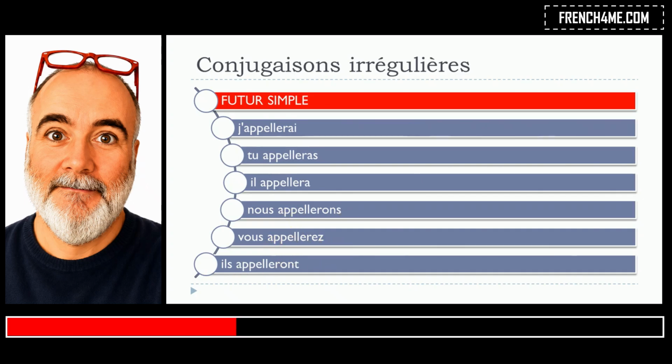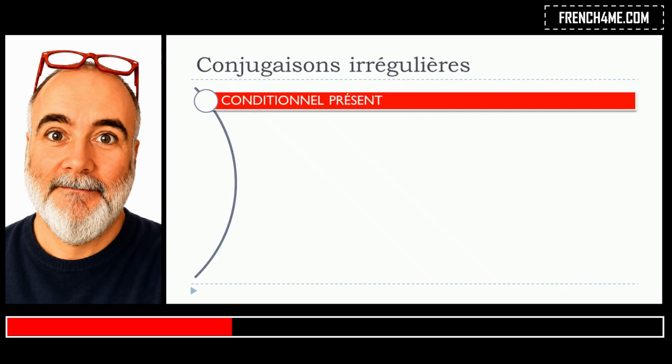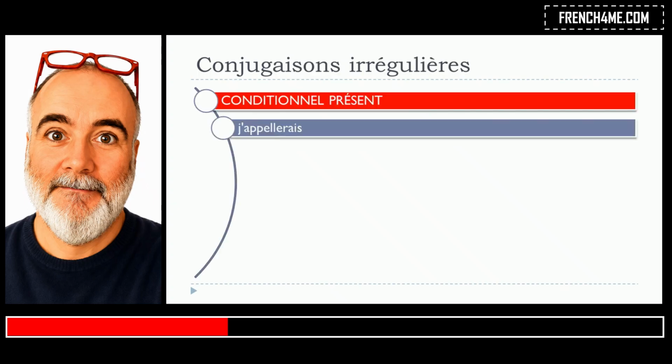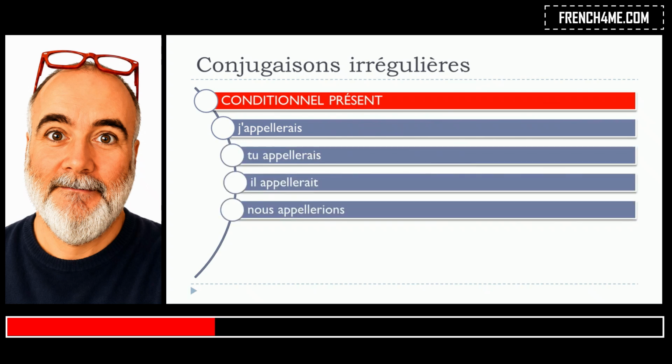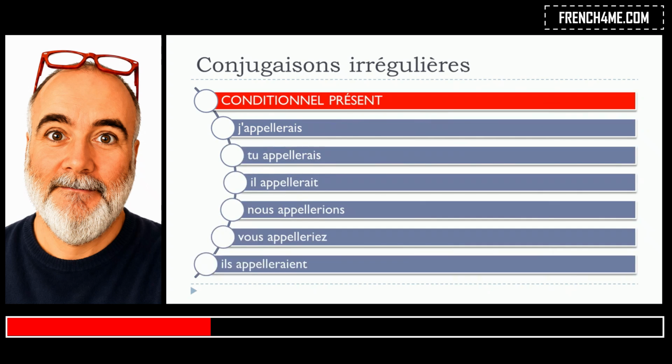Let's see now le conditionnel présent. And it will be exactly the same thing. J'appellerais, tu appellerais, il appellerait, nous appellerions, vous appelleriez, ils appelleraient. So same thing, you've got to double the L, and it concerns all the forms, if you look carefully. J'appellerais, tu appellerais, il appellerait, nous appellerions, vous appelleriez, ils appelleraient.